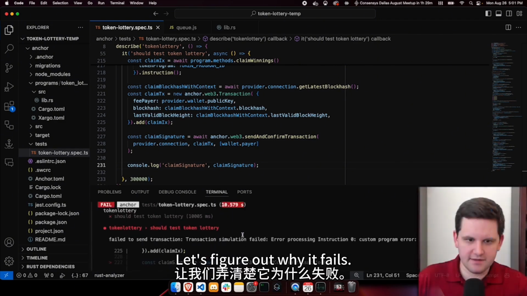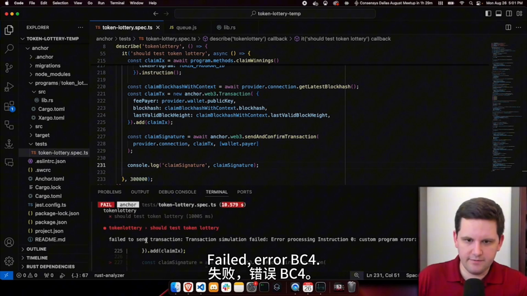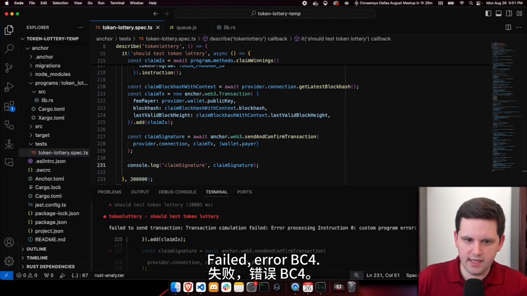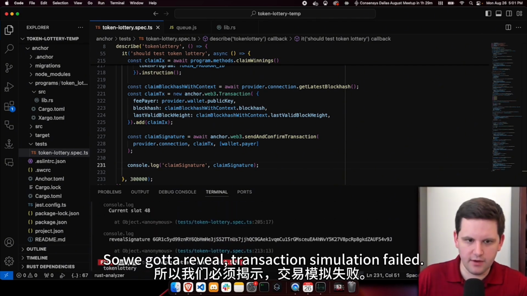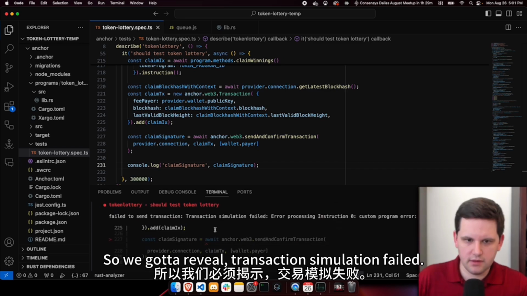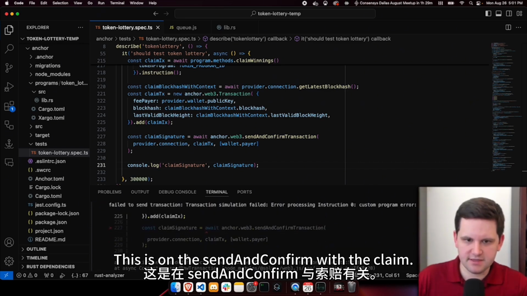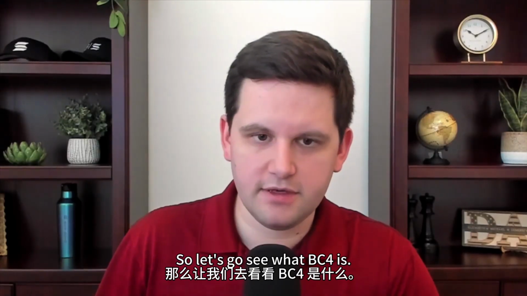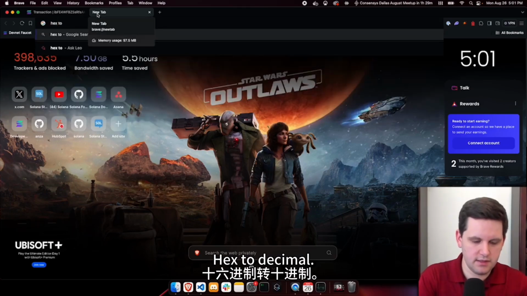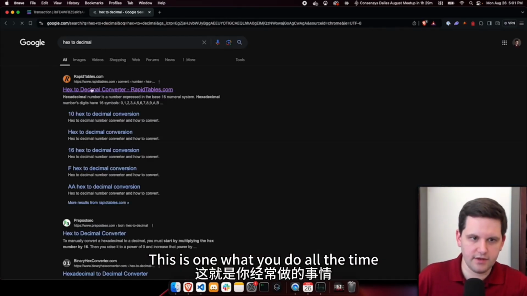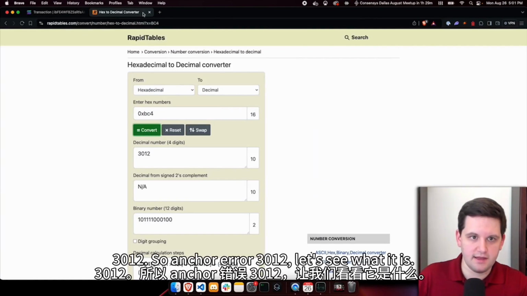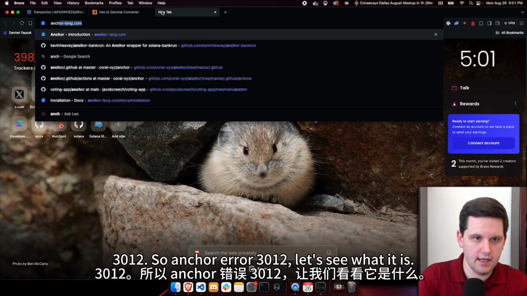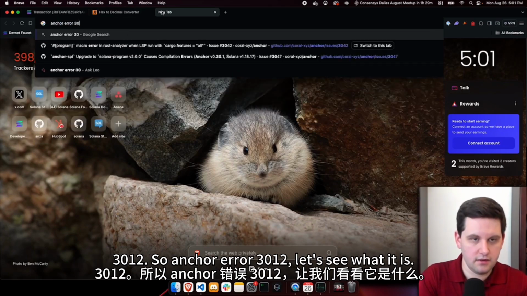All right, so it failed. Let's figure out why it fails. Failed error BC4. Okay, so what is BC4? So we got a reveal. Transaction simulation failed. This is on the send and confirm of the claim. So let's go see what BC4 is. Hex to decimal. This is what you do all the time when you run into these weird values. 3012. So anchor error 3012.